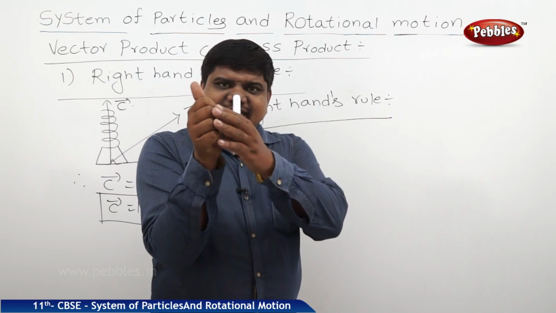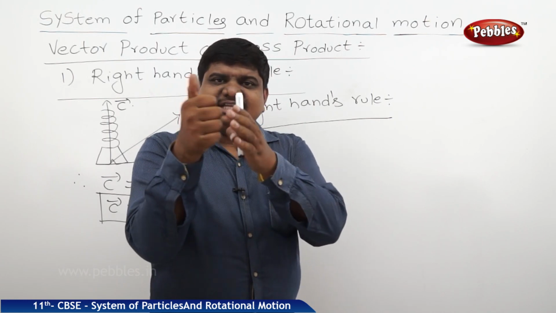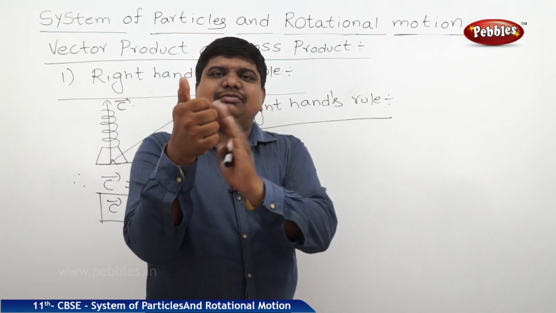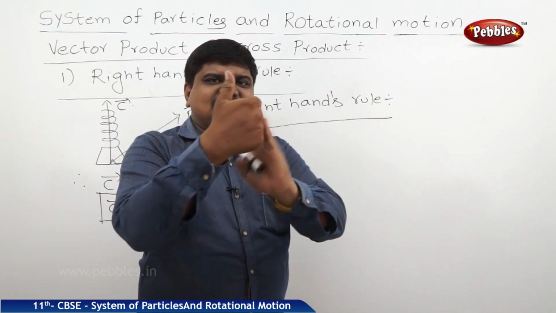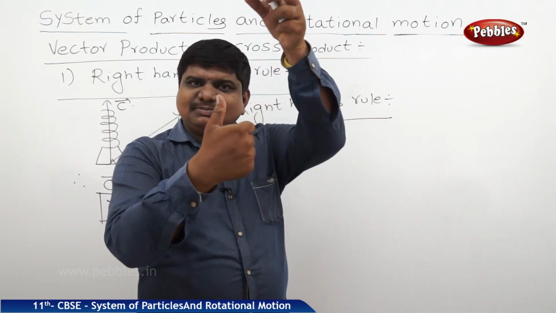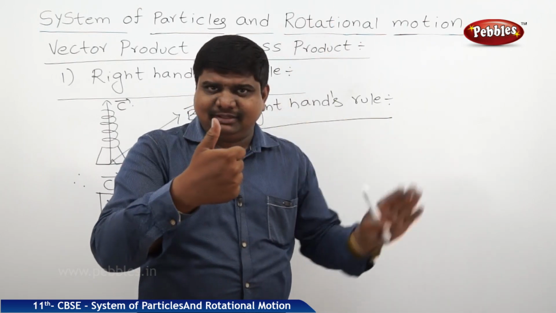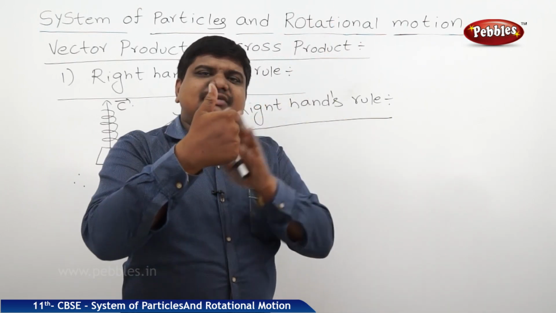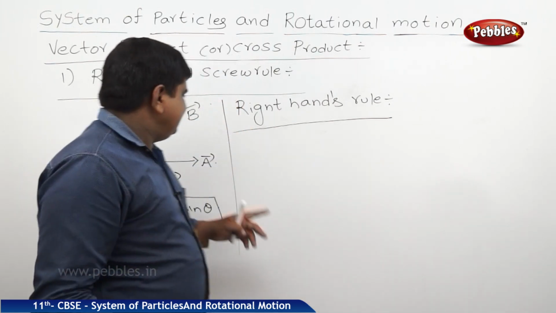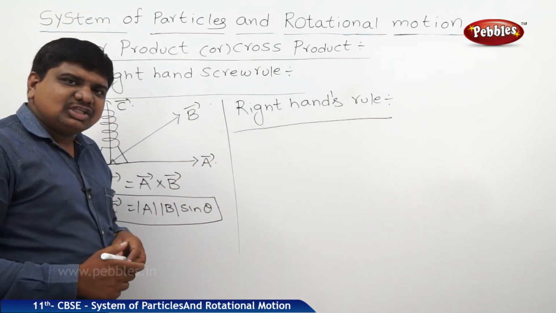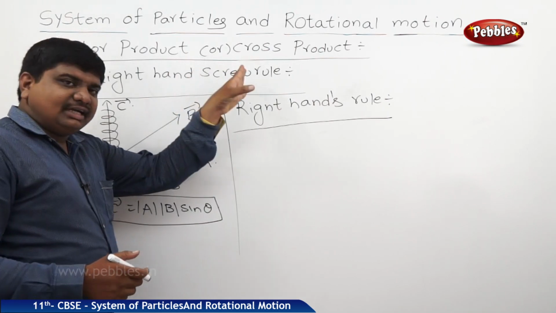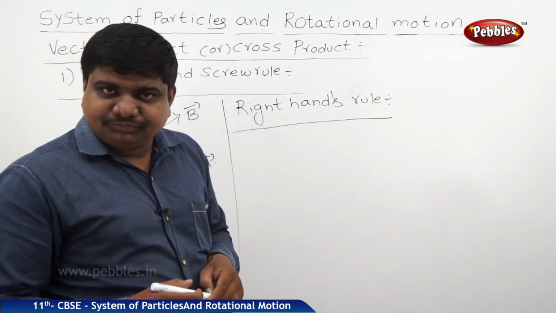The curl of the fingers explains the direction of the force applied. So the direction of force applied and the displacement of the body are both perpendicular to each other. They are not in a parallel plane. In this case, we should apply the cross product in the form of right hand screw or right hand rule.